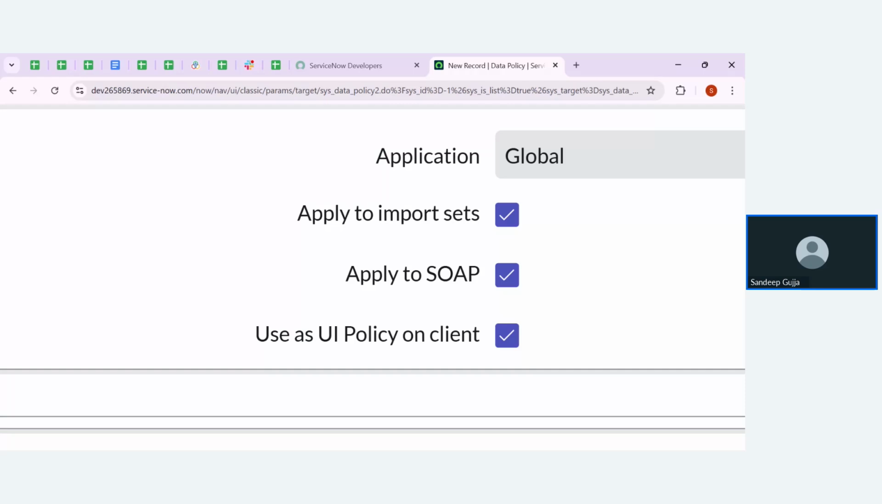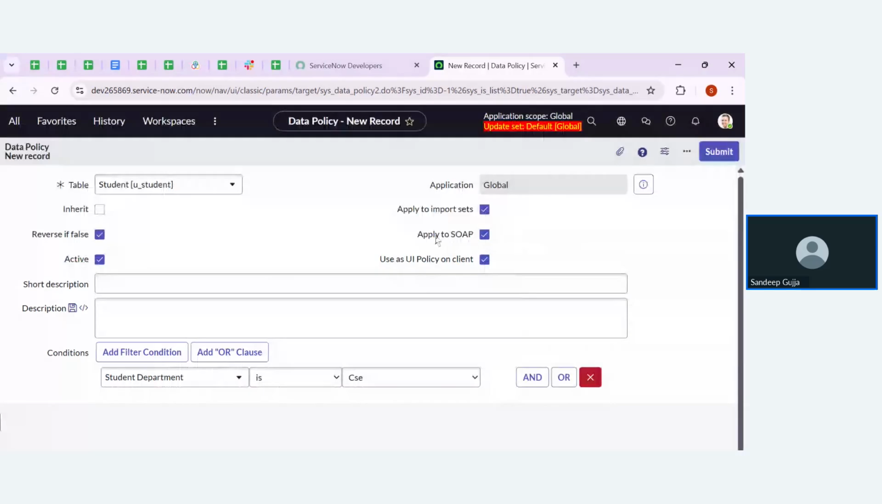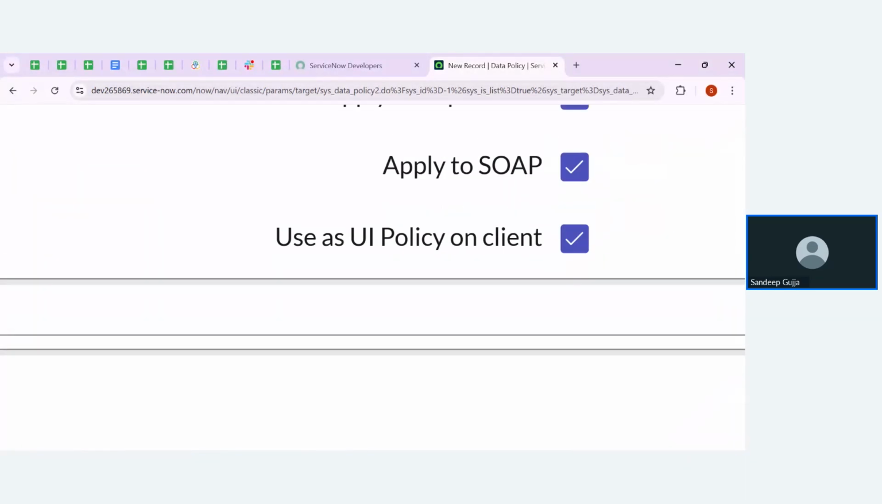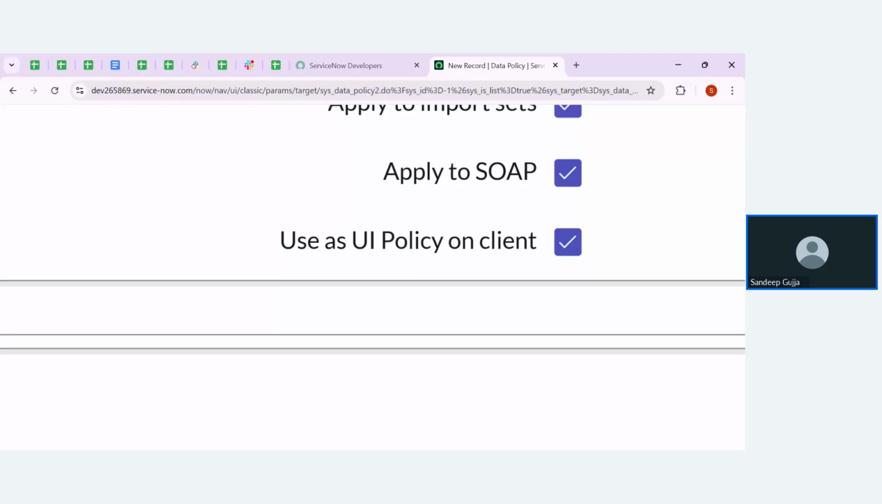Whatever data policy you create will also be applicable for SOAP, which is an integration option, guys. You can also see one more option, clearly mentioned when I was discussing the definition of the data policy: we can use this same data policy action as a UI policy action on the client. That means whatever we create will also be reflected on the form.